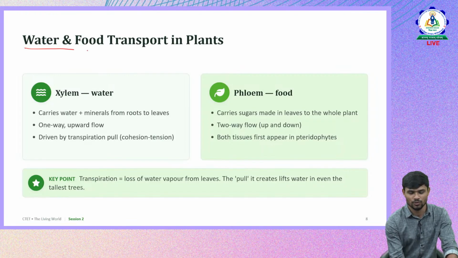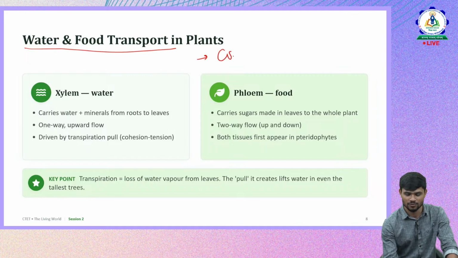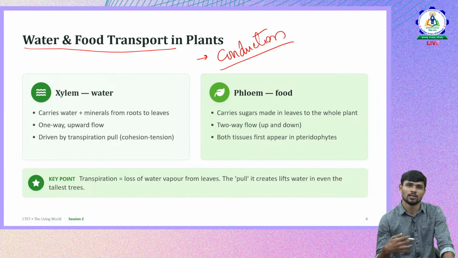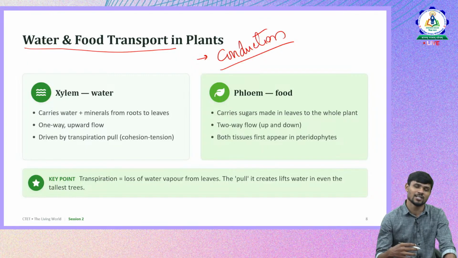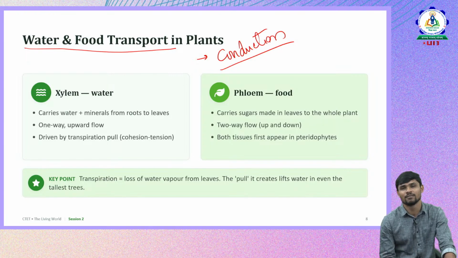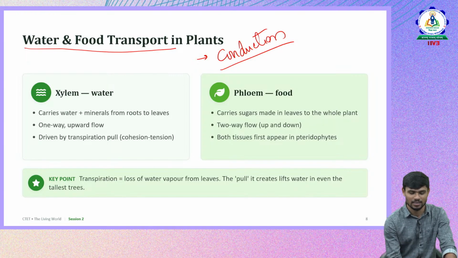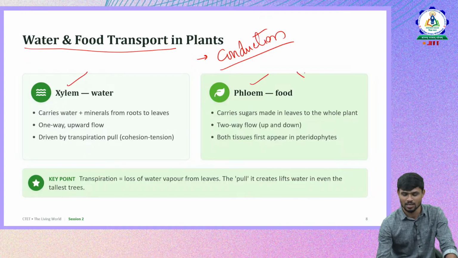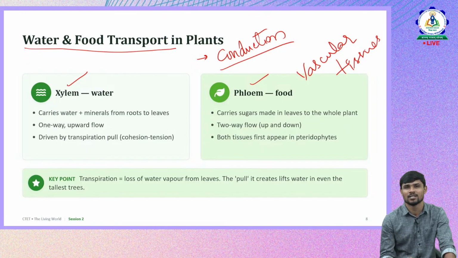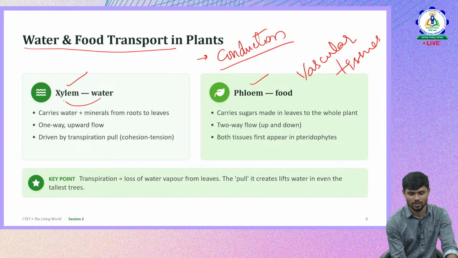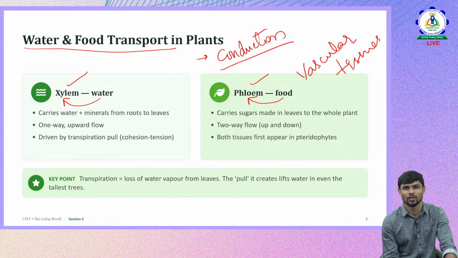Next, about water and food transport, the conduction of materials. How do plants transport food materials and water inside them? And what kind of tissues help them? They are xylem and phloem. These are vascular tissues that help plants in the transportation of water and food. Water is transported by xylem and food is transported by phloem tissue.